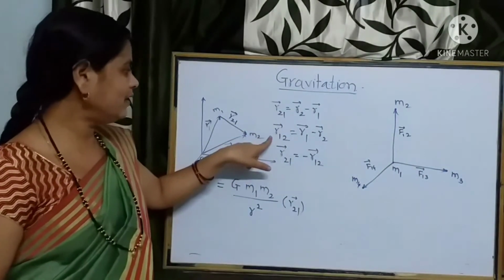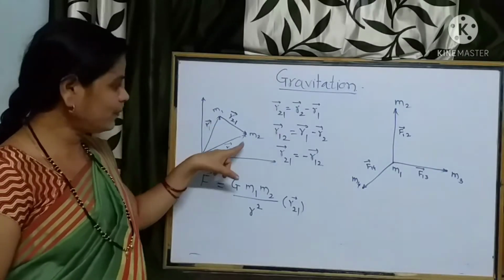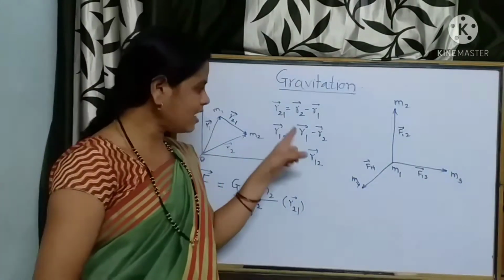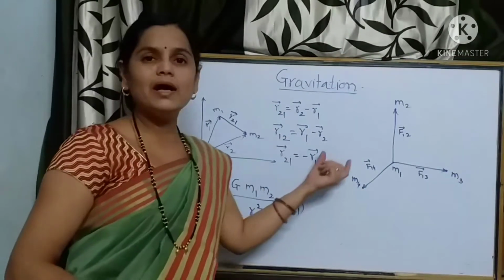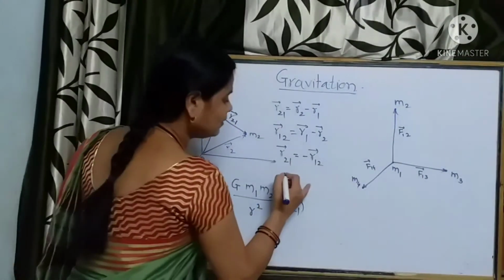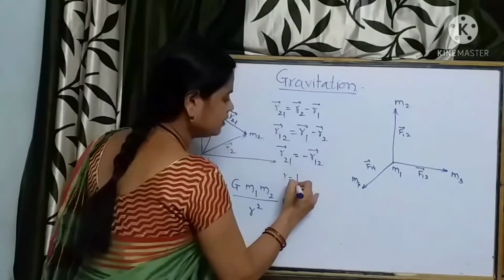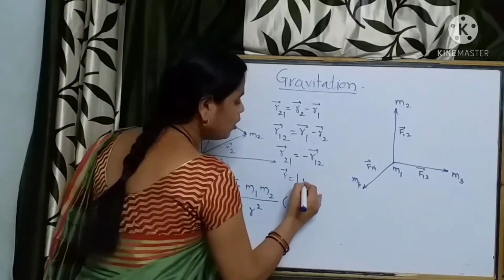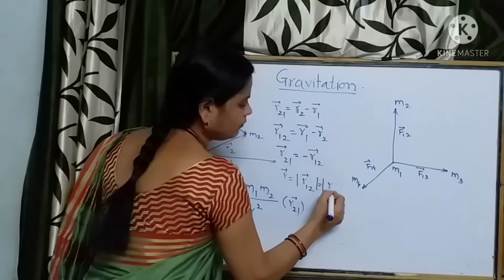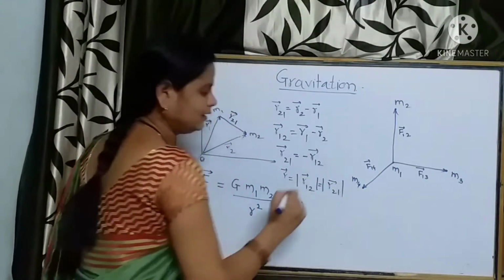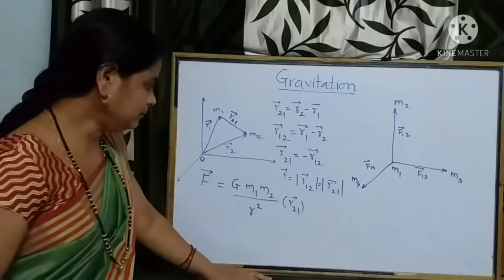Similarly, the position vector of m1 with respect to m2 can be written as r1 minus r2. It means r12 is equal to minus of vector r21. But suppose r can be considered as a vector, mod of r12 is equal to mod of r21. If it is taken in mod, they are equal.